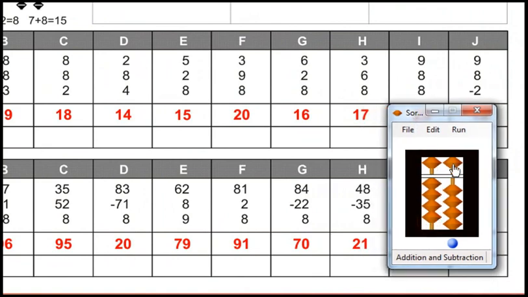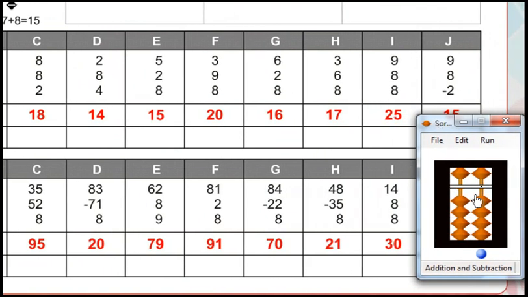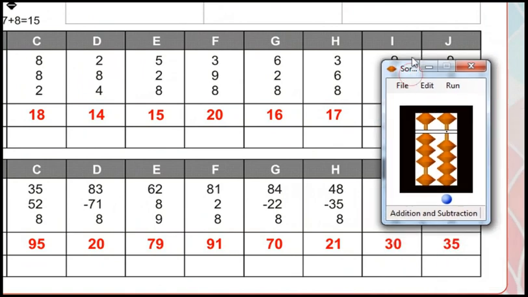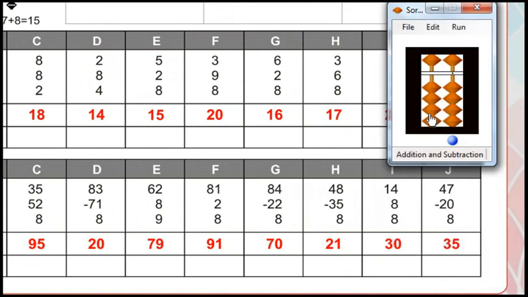Reset. 48 minus 35 plus 8. Answer is 21. Reset. 14 plus 8 plus 8. Answer is 30. Reset. 47 minus 20 plus 8. Answer is 35.